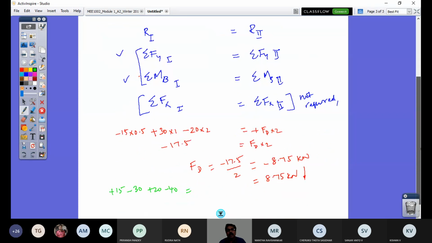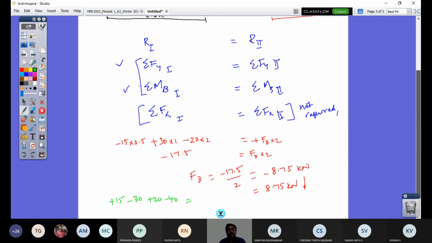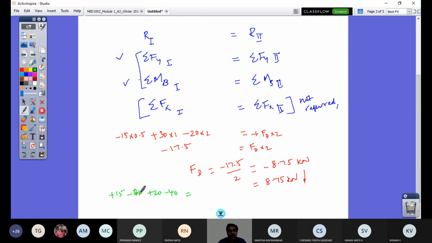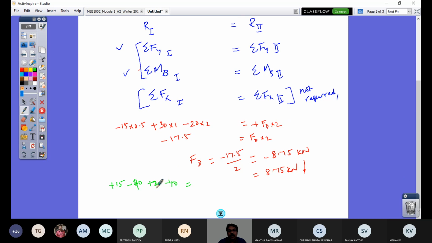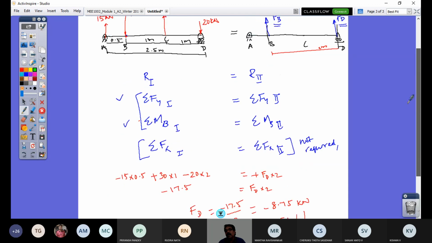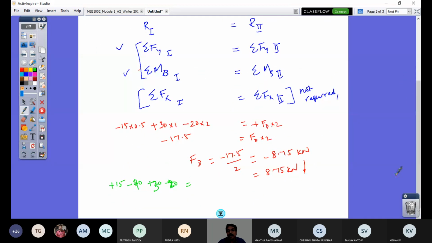Right? 15, 40. Next forces, 30 minus 20. So what do I get? On the other side, both are upward. So let me put FB plus FD. But FD I calculated as minus 8.75, so FB minus 8.75 on this side.